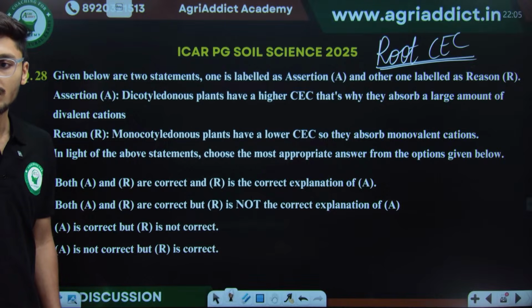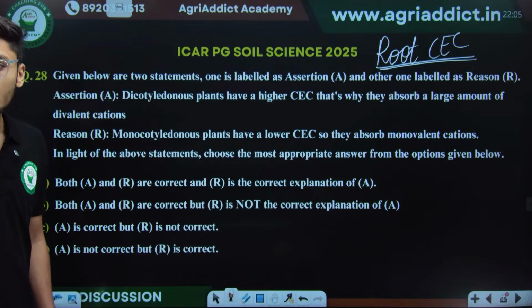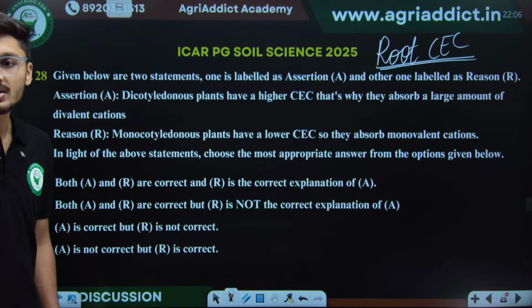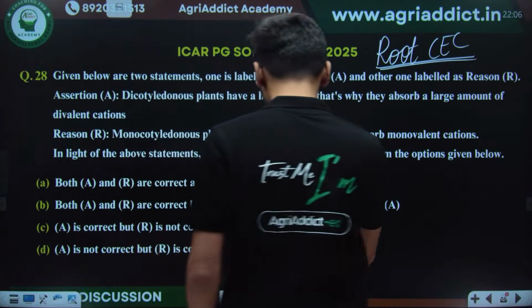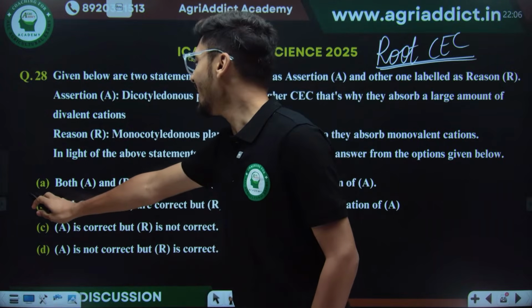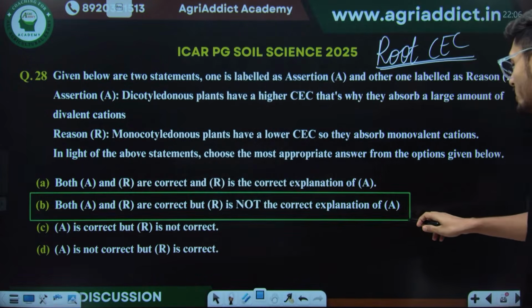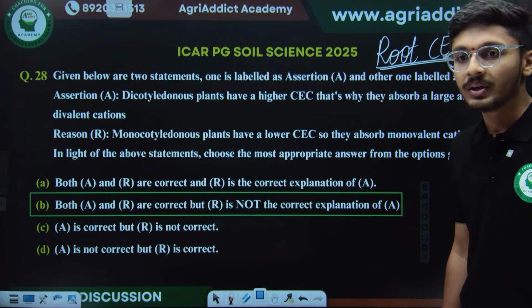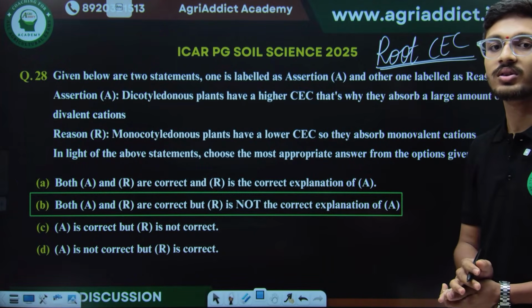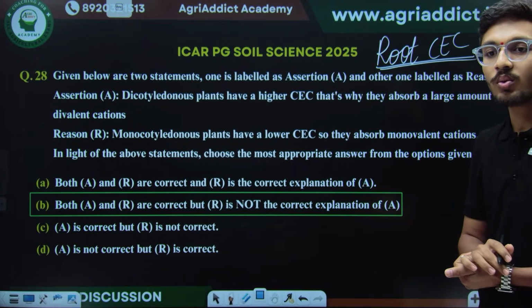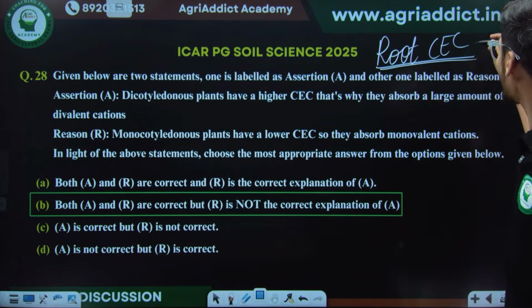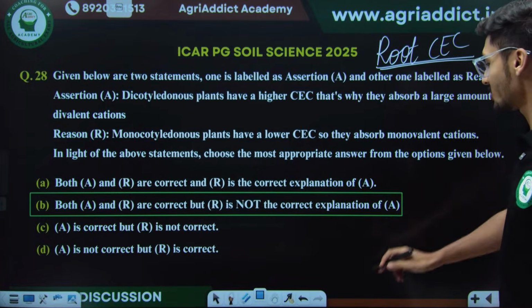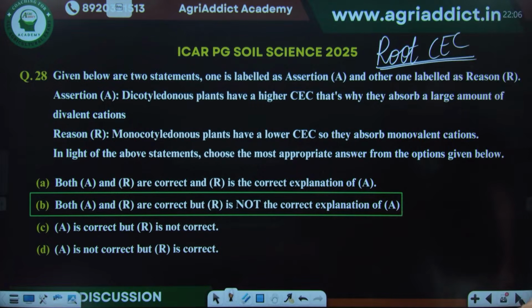Okay, okay. Aman, yes, yes, the answer is B. Okay, good. Aman Spurti, yes, very good. The answer is B. But just tell me who is the scientist who is related with root CEC? Option B, both are correct. Yes, yes, Satya, very good. Just tell me who. Yeah, very good. Devox is the scientist associated with root CEC. Very good, very good. I was expecting this answer.